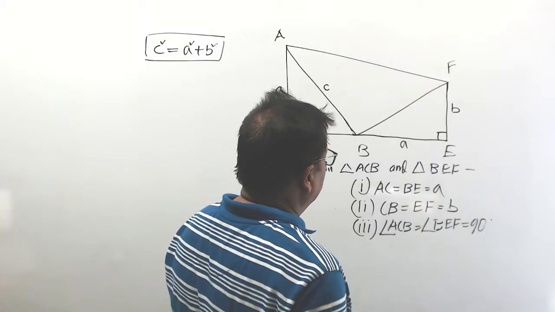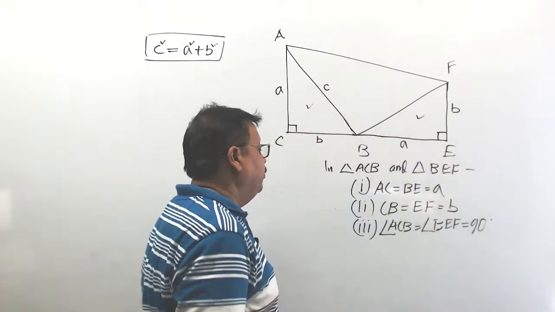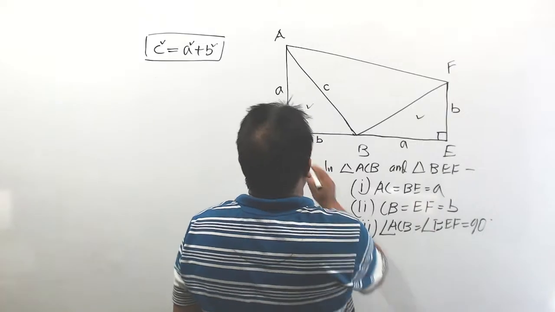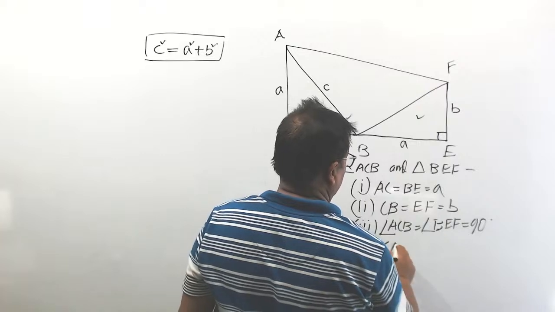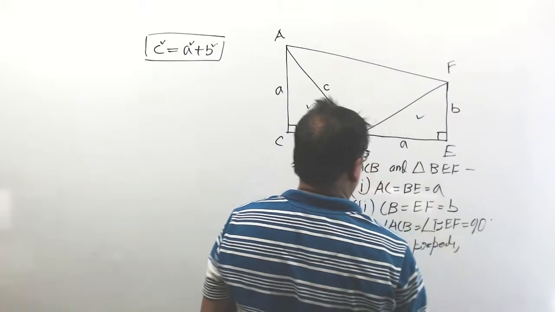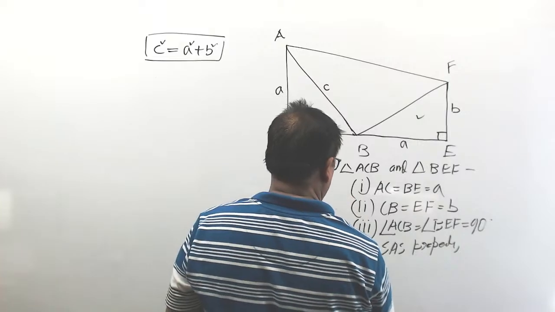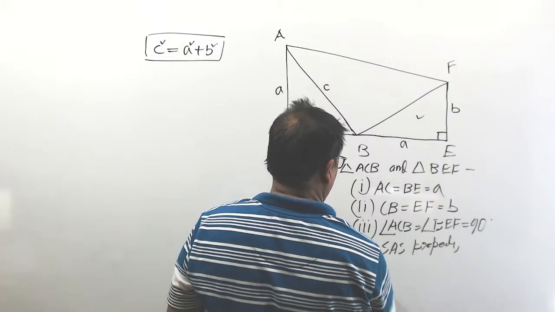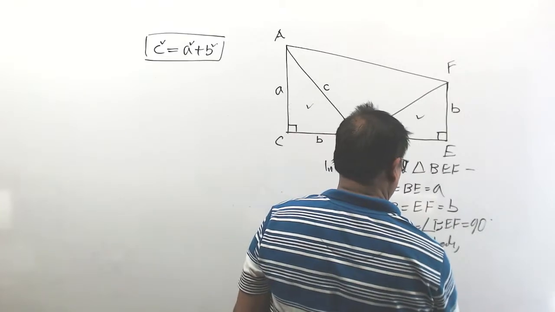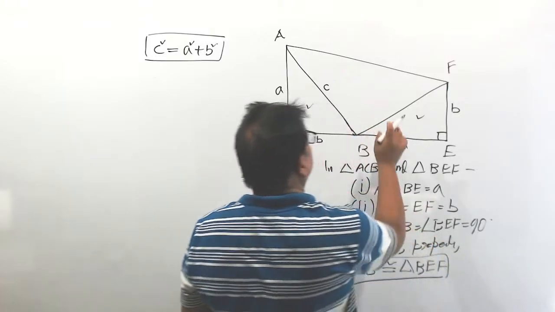Now, what is the relation between these two triangles? By using SAS property, these two triangles are congruent. Understood? Triangle ACB is congruent to triangle BEF. To prove these two triangles are congruent.